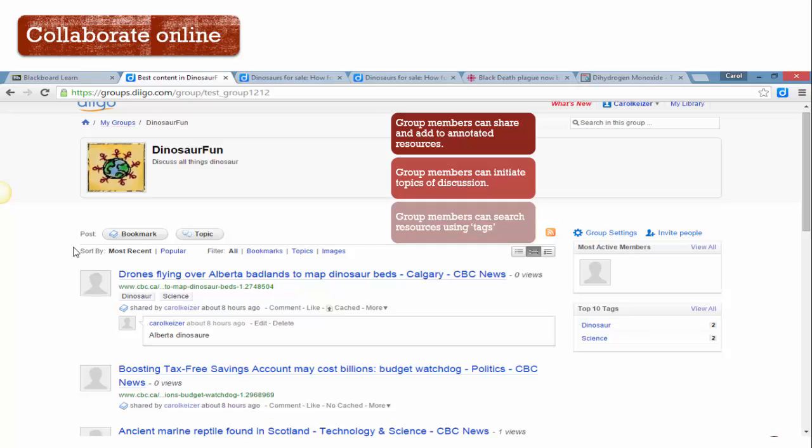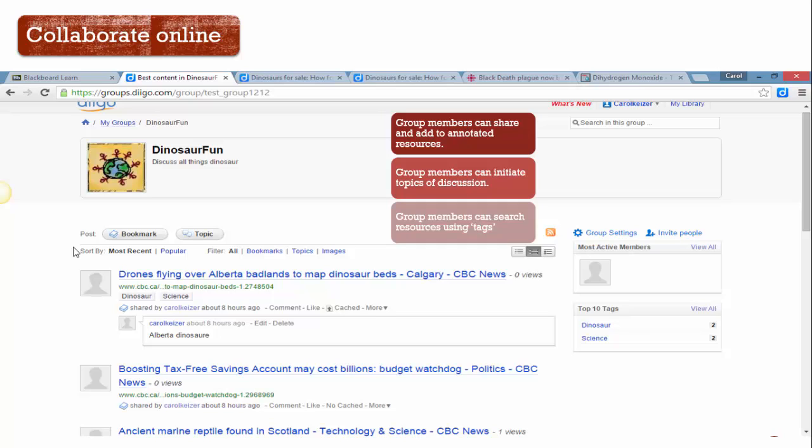When you're working in a group, you can continue to use the tags feature so that information can be tagged, and so group members have full searchability of the online resource as well. So the use of building online libraries, collaborating online, and having these annotated resources are three ways that Diigo is really very, very beneficial for the education world. It allows students and teachers to collaborate not only with each other, but also among themselves.